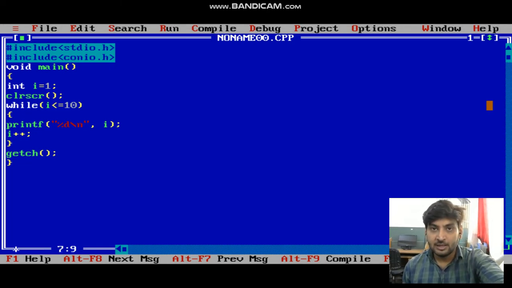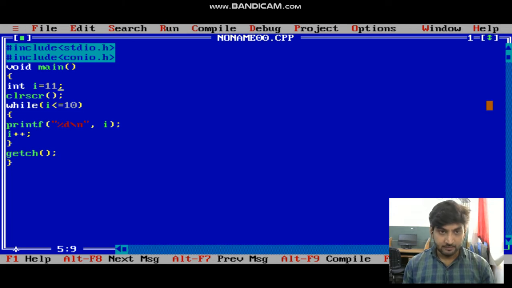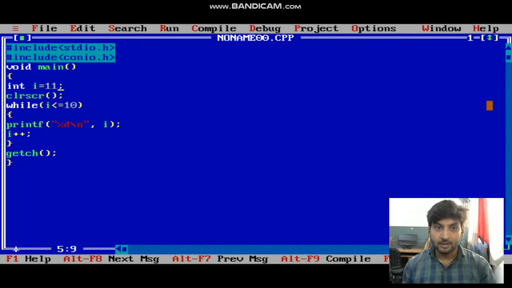First we assign the condition i less than or equal to 10 and the i value is 1, right. The i value is 1 and we are applying the condition i less than or equal to 10. So it is true, it will print from 1 to 10 because 1, 2, 3 till 10 it is true according to the while loop, and when i is 11, if I put i as 11 and run the program, we do not get an output because the condition is false. i is not less than or equal to 10, right.